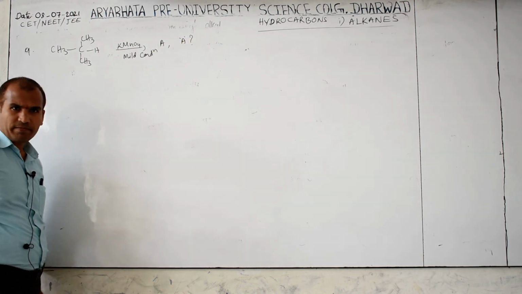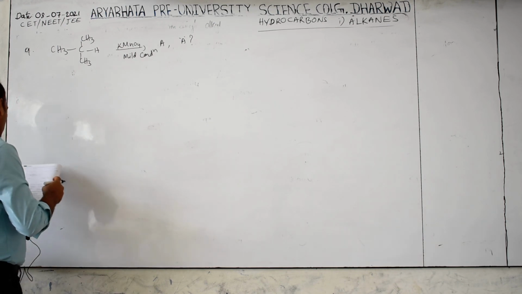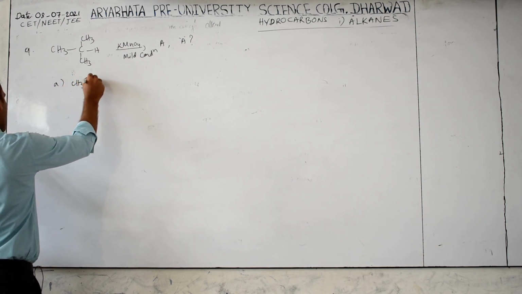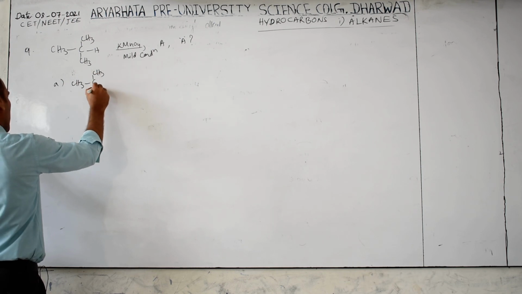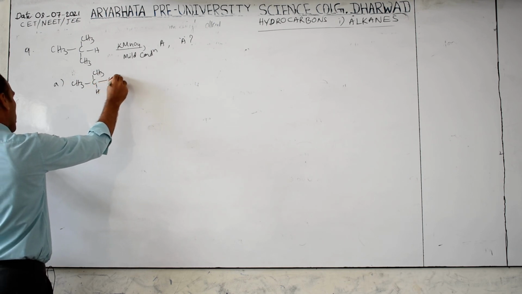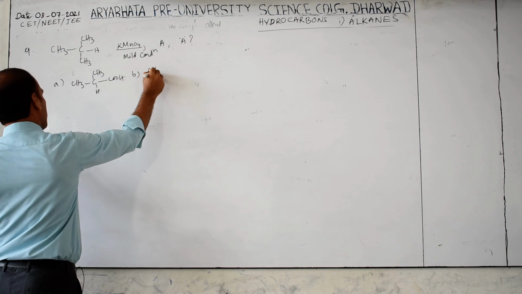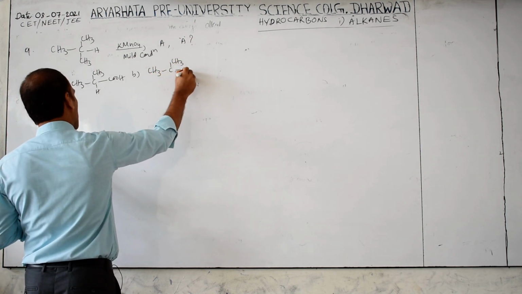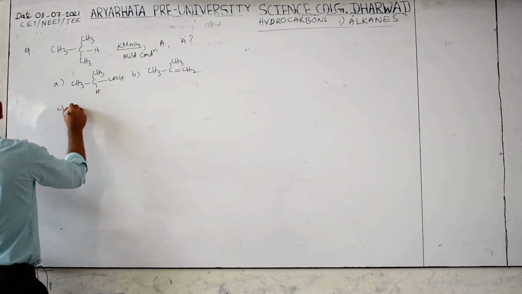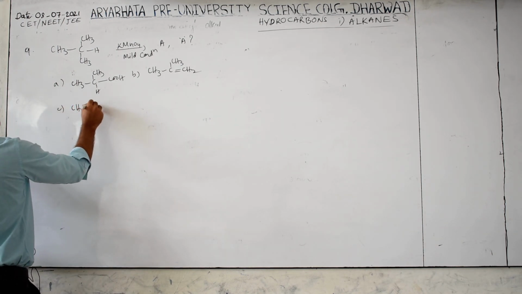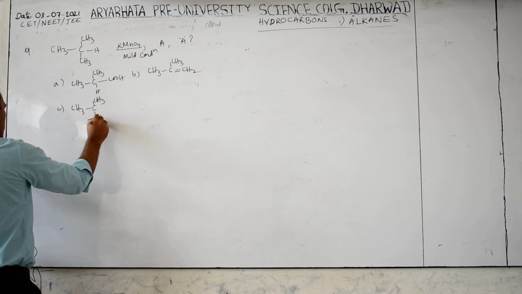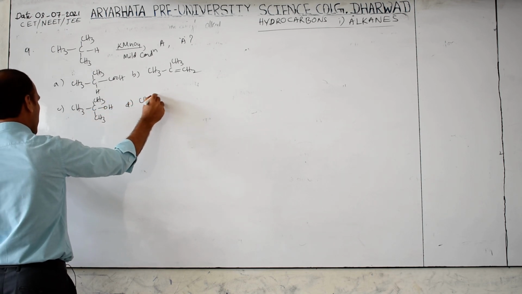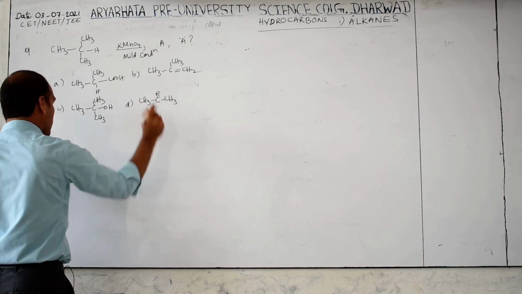Options are given here: A, CH3COOH; B, CH3 double bond CH2; C, CH3 OH; D, CH3 C double bond O CH.